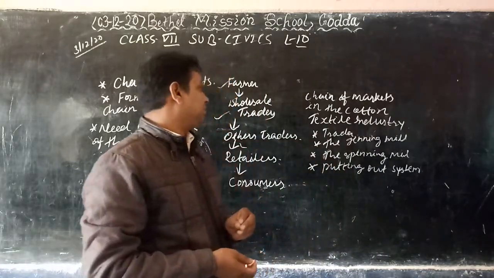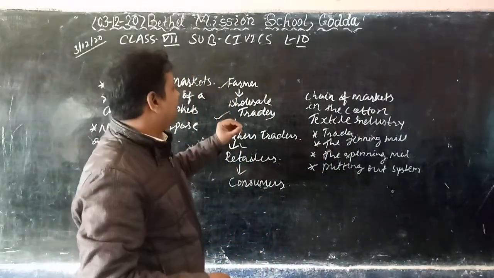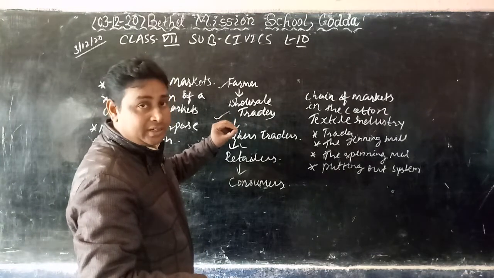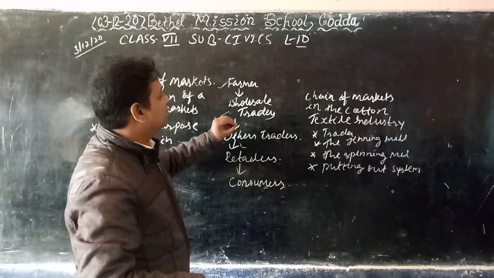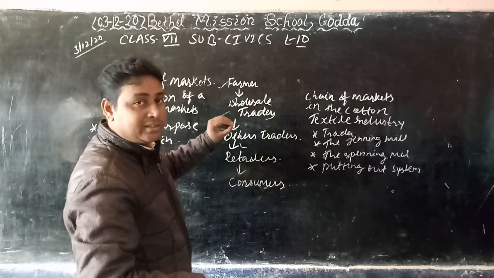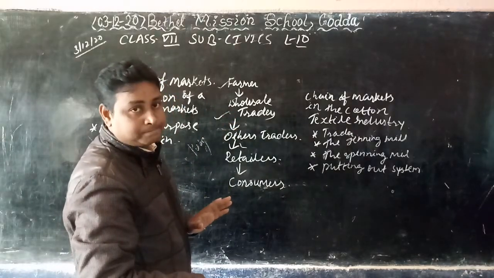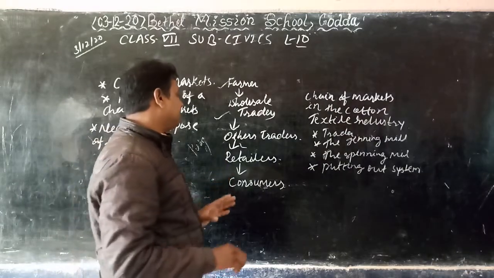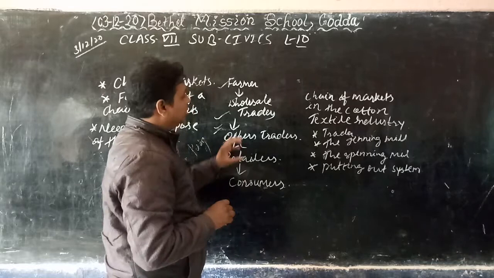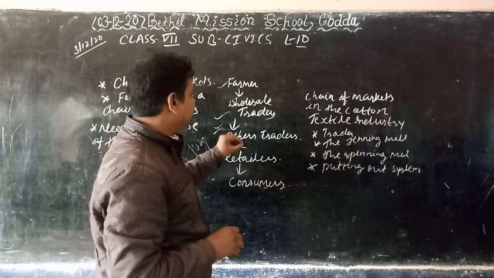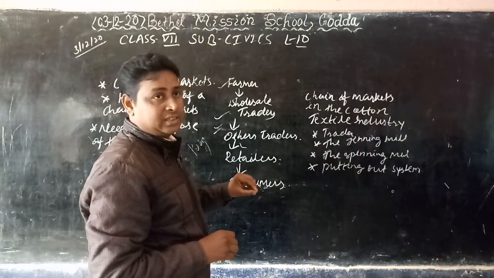Understand? So when the farmer produces varieties of goods, the wholesaler trader goes there and buys the goods from the farmer. After that, the wholesaler trader sells these things to the other traders.